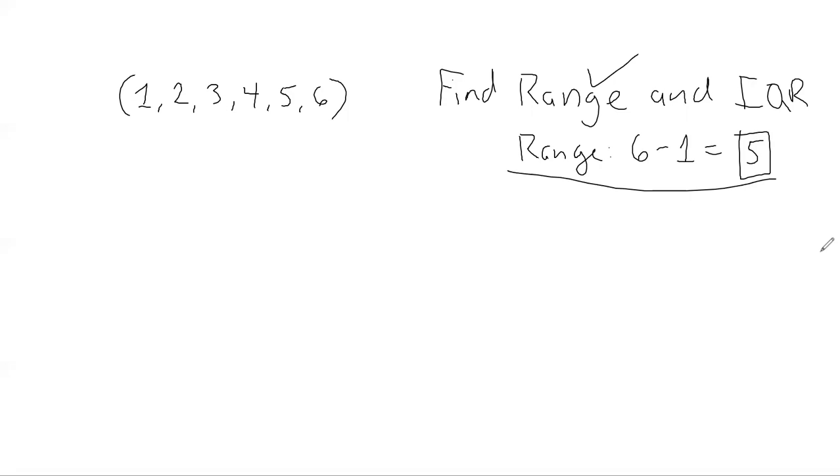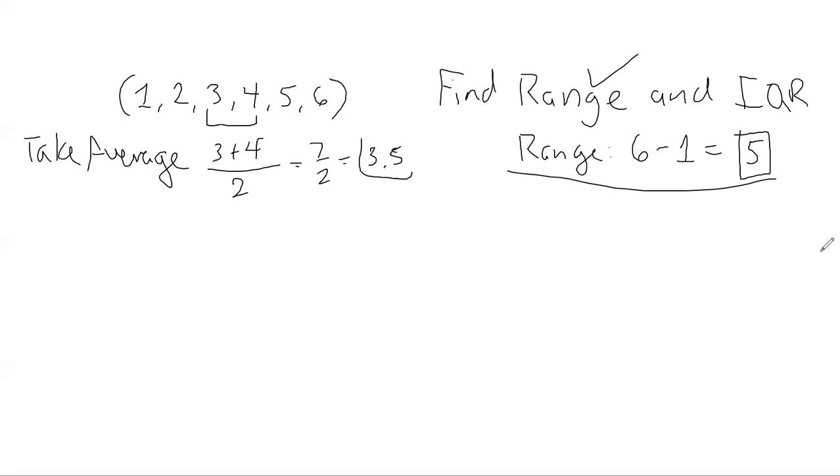Well, it's a little different. We still have to find the median, right? This time, however, the median is stuck in between these two, so we take the average. By taking the average, we take 3 plus 4, and we divide it by the number of numbers that I'm adding, which is 2. We end up with 7 divided by 2, which equals 3.5.